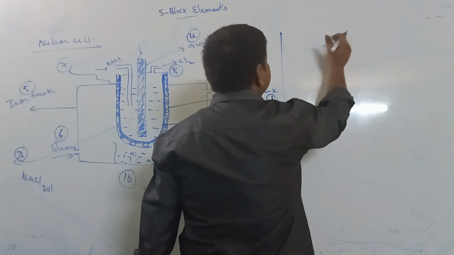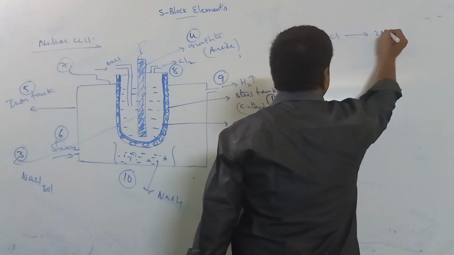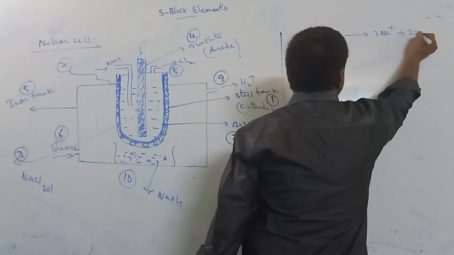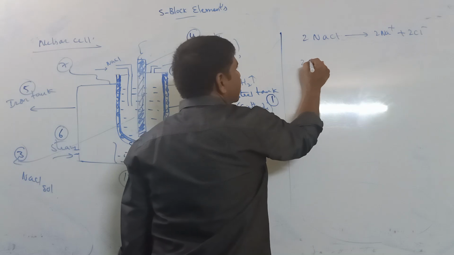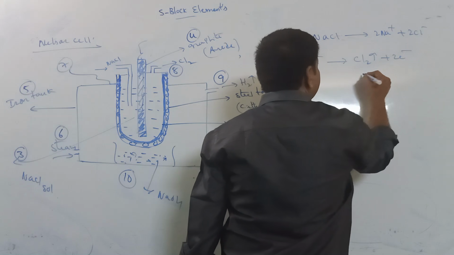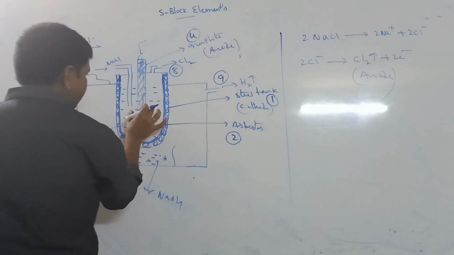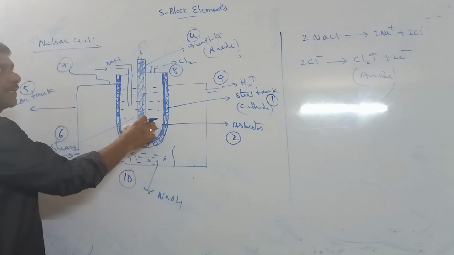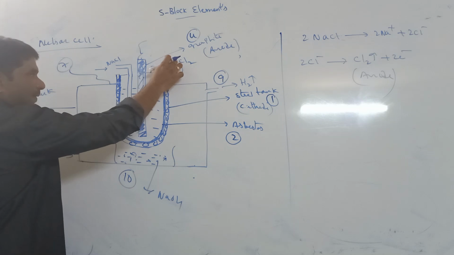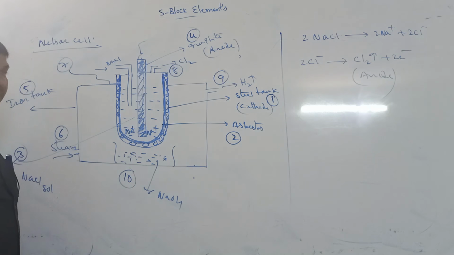In these chemical reactions, NaCl is ionized as Na+ and Cl-. The Cl- loses 2 electrons and forms chlorine gas at the anode. The remaining ones are Na+ ions in this container.